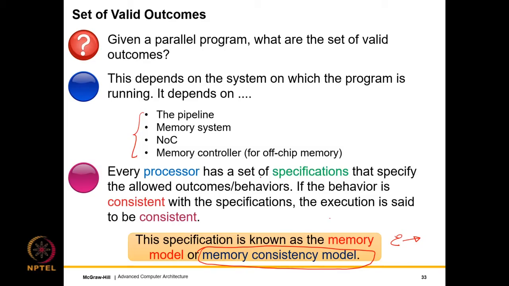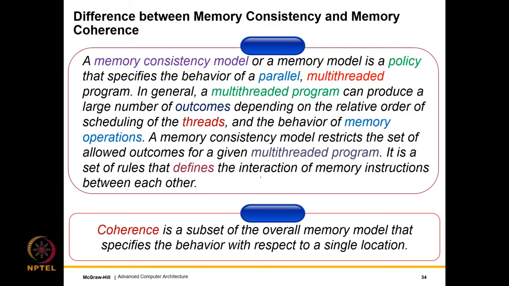So the memory models of Intel, IBM and ARM are different. But as I said, it's a specification, which says either something is according to the memory model, or we can say memory consistency model, or it is not. So now a little bit of legal definitions. This looks like a paper on law, but it's not, even though it's not all that different, because we are talking about specifications.